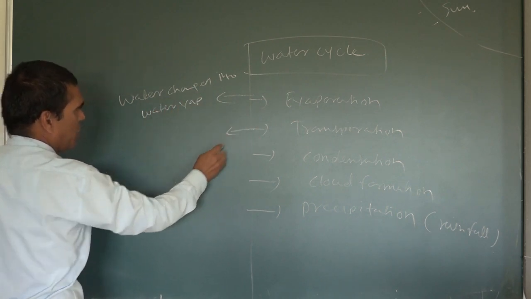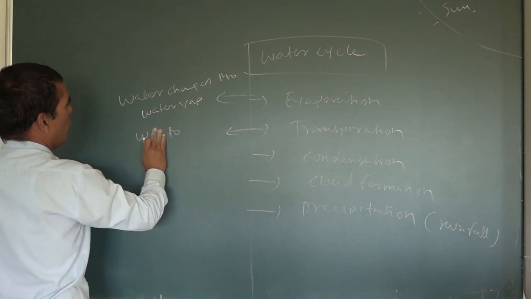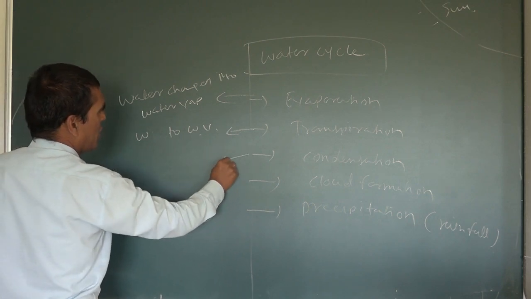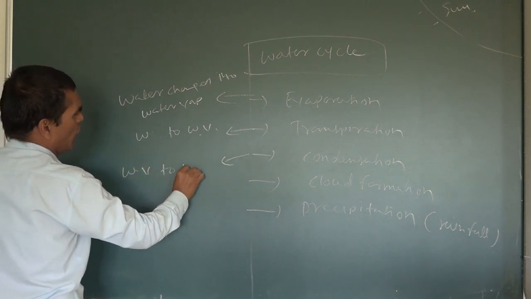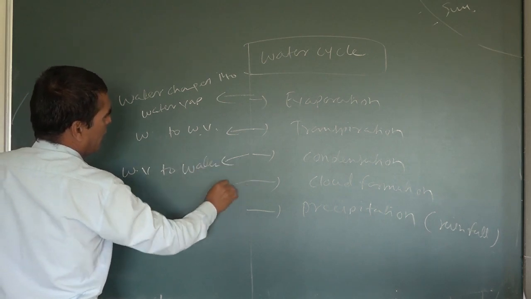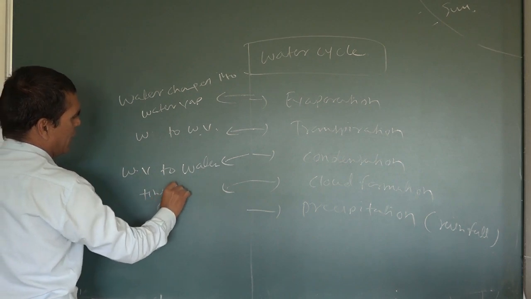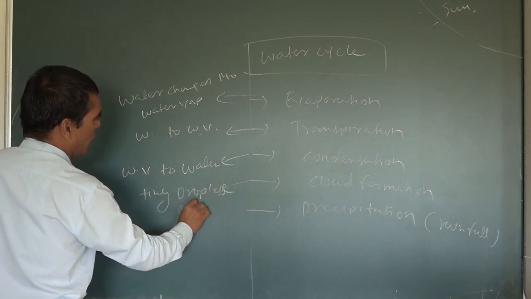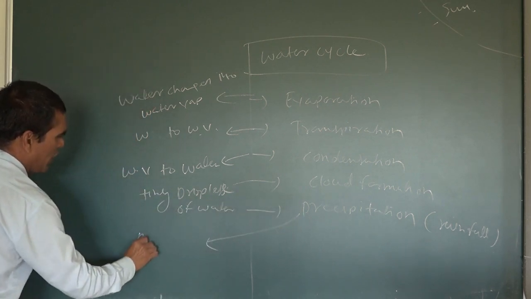And transpiration means, same, water vapor to water vapor. Okay? And condensation means what? Water vapor to water. And cloud formation means tiny droplets of water. And precipitation means actually rainfall.